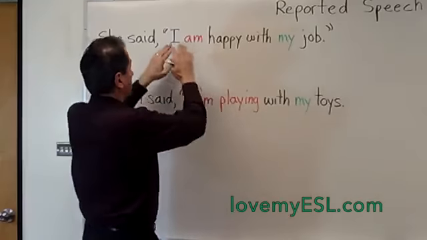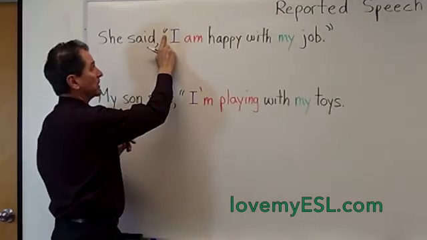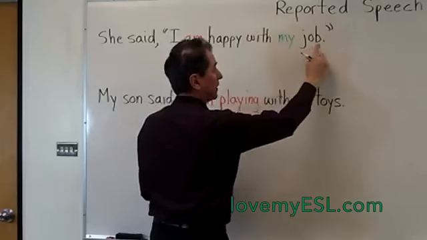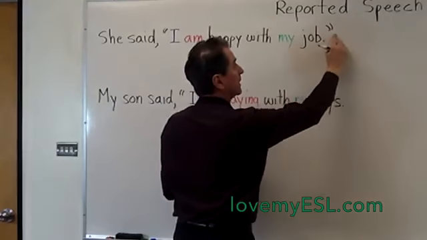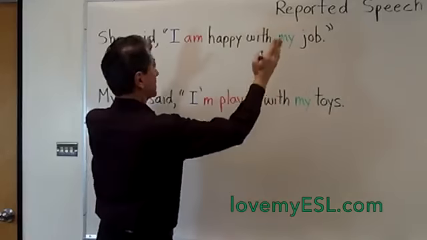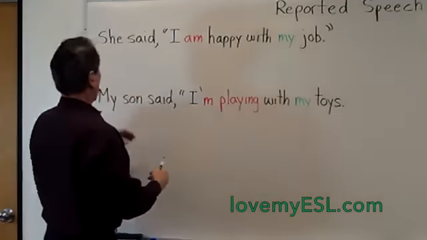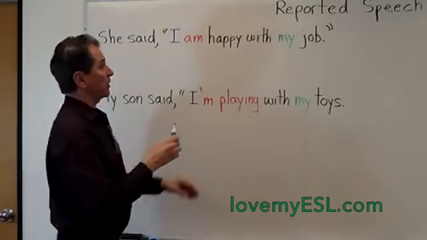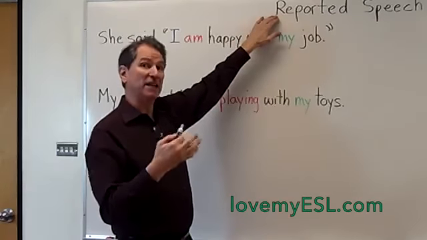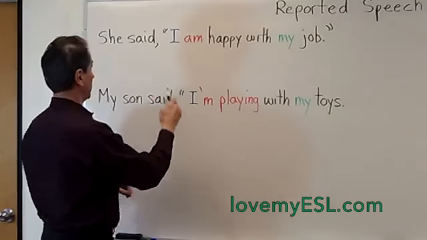Notice when you do this kind of quoted speech, you put a comma and then you put quotation marks and then you have the words that came out of her mouth. Then you put the period and then you put the quotation marks at the very, very end. So this is how you do this grammar when you're trying to quote somebody. Reported speech is also known as indirect speech. Some grammar books will teach it as indirect speech. It's actually the same thing.